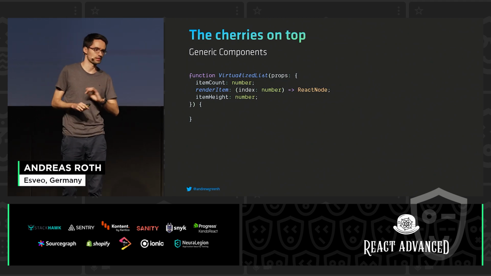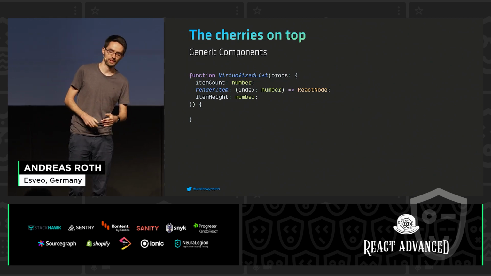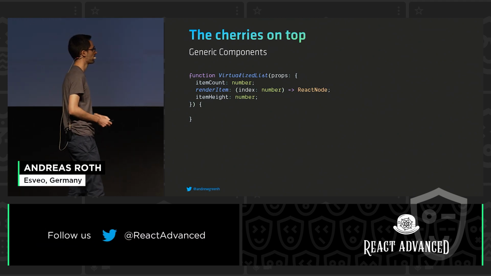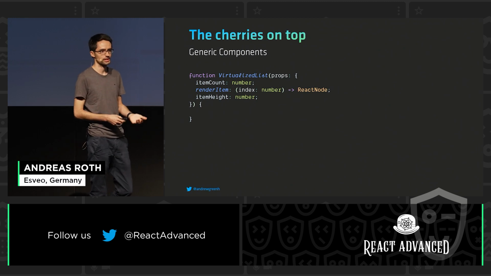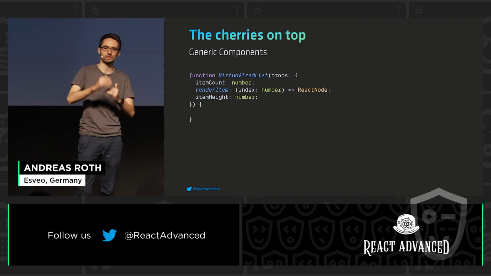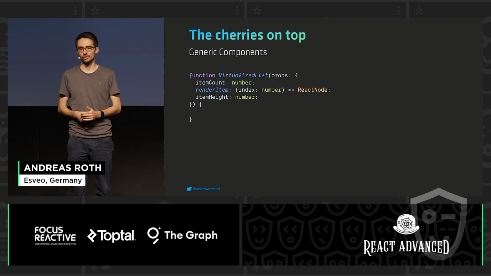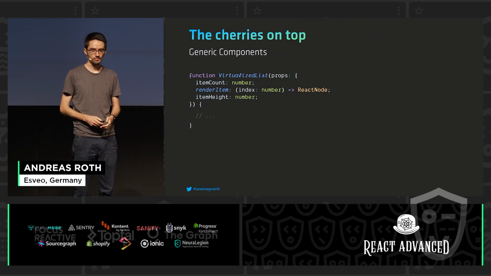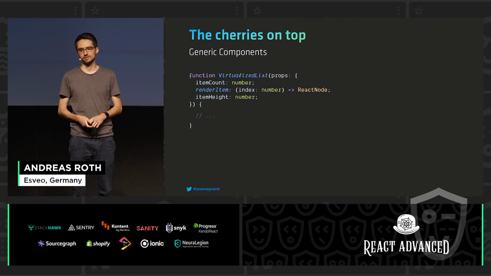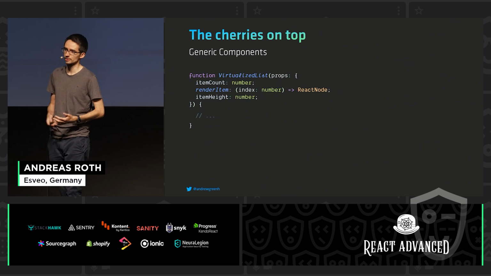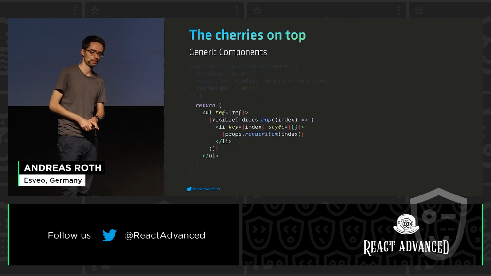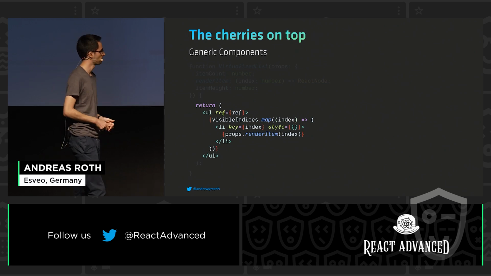And here, we are building a small dummy component that is doing exactly that. We define the interface here with receiving an item count and an item height. This makes calculation quite easy, which elements are currently visible in the viewport. And we pass in a render item render prop, which we can use to define how each element is being rendered in the UI. Of course, we then have to make some calculations to calculate which elements are currently visible. We're going to skip that for now. And then we are just iterating over the visible indices and calling the render prop.